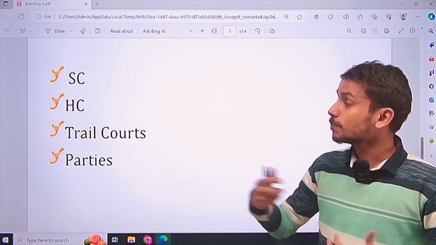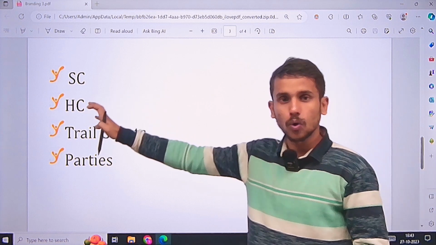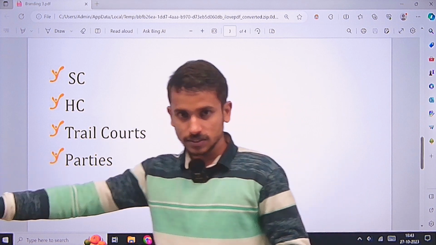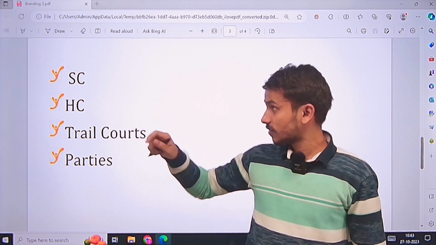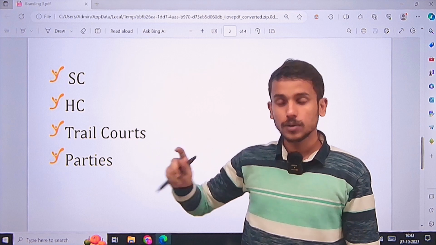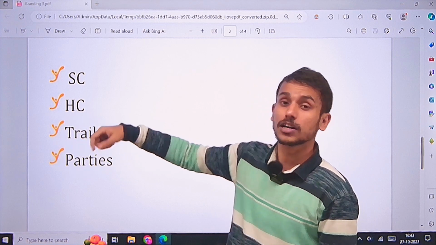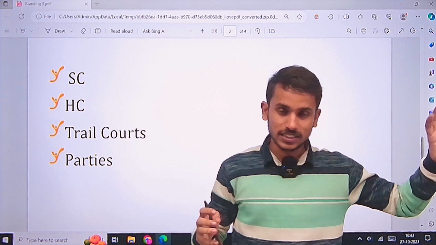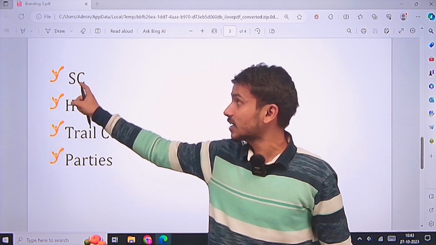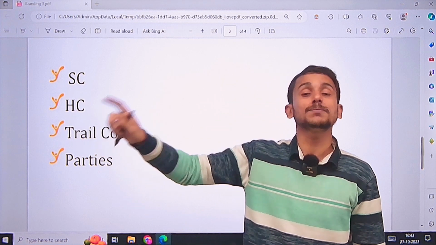Then you have to see what the parties are arguing in each court. In the passage, it will be given that in the High Court, the government argued this, the opposition argued this. When the matter reached the Supreme Court, it considered the arguments which were presented in the High Court. Are you understanding this? At the High Court, one said yes, one said no. The Supreme Court appreciated the no given in the High Court. So then you have to relate which party gave it.